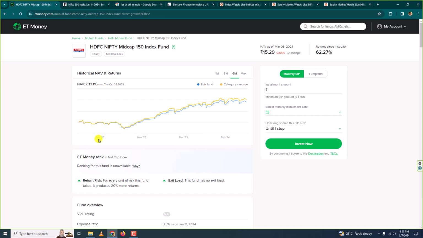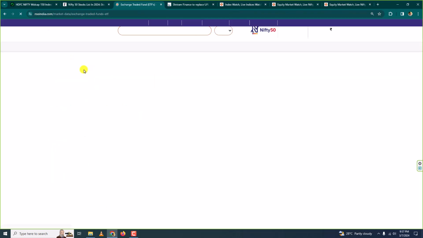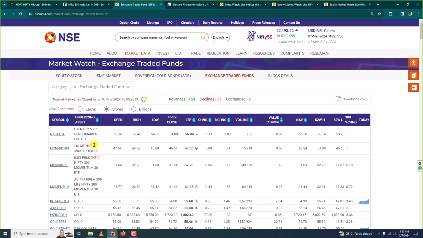Now I am in Google and I have written list of ETF in India, and I'll go to the first result by nseindia.com. You can see I get a list of all the exchange traded funds in India right now. How many are there? 150 plus 37 plus 9.